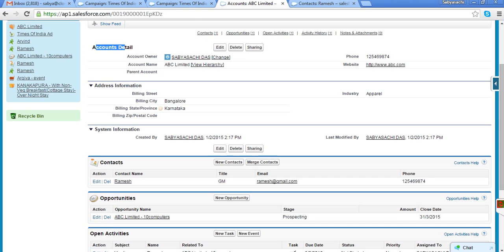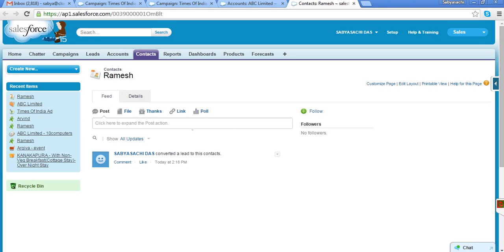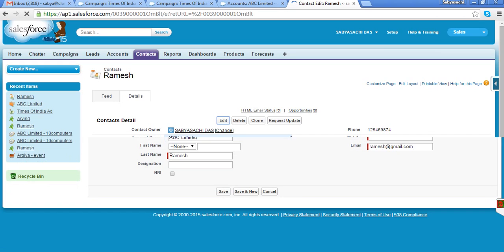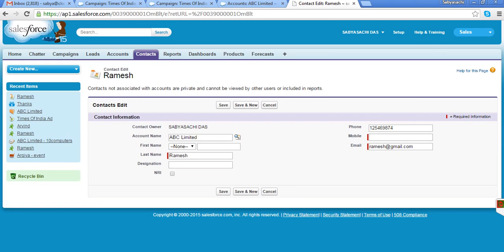The relationship between account and contact is one to many: one account, many contacts. They are linked through a lookup relationship. That is why if you go to the contact and edit, you will find that account name is not a mandatory field, because it's a lookup relationship.